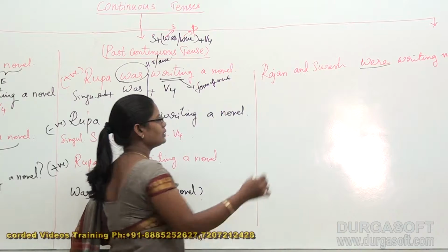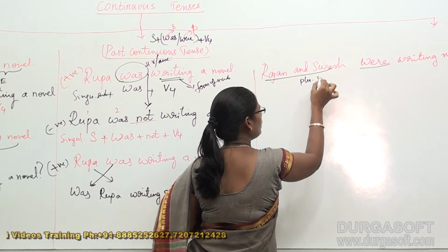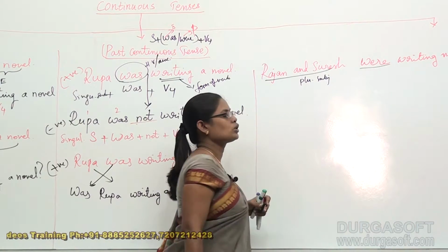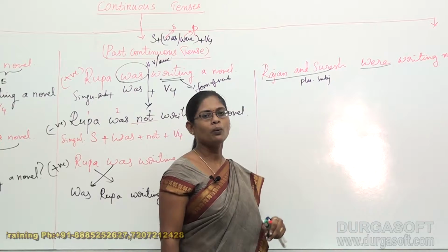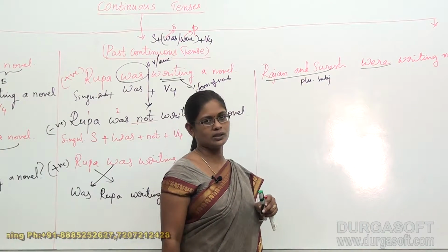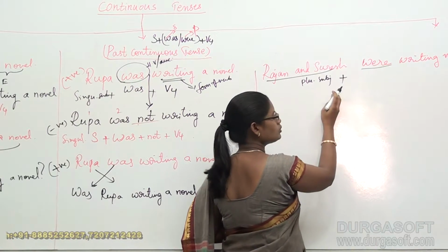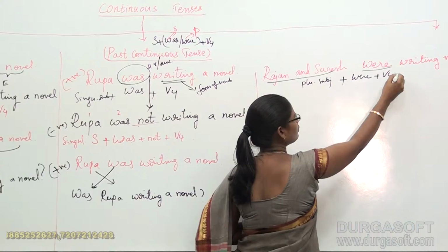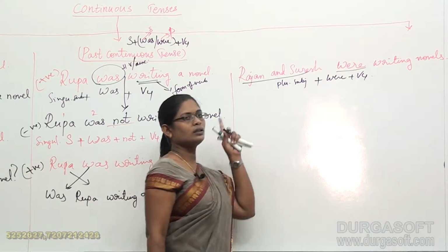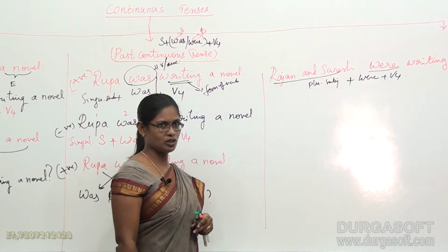Very good, because the subject provided here is a plural subject. So a plural subject always agrees with were in the past continuous tense. So the structure becomes like this: plural subject plus were plus V4 gives the past continuous structure.